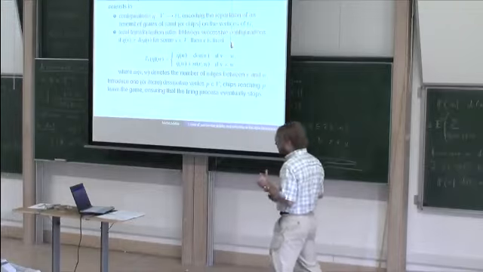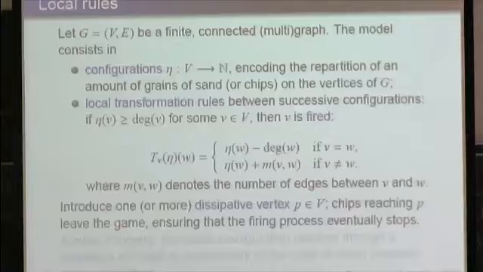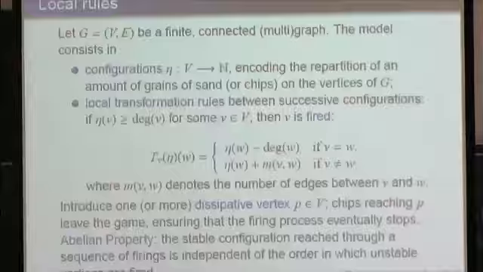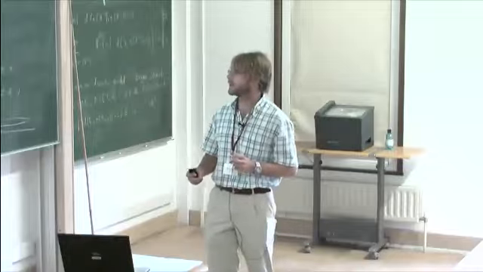So to avoid this problem, we introduce a so-called dissipative vertex, P, so that the chips reaching P will leave the game. And since the graph is connected, it ensures that the firing process eventually stops. The abelian property of the model observed by Dhar means that the stable configuration that we reach through a sequence of firings is independent of the order in which unstable vertices are fired.